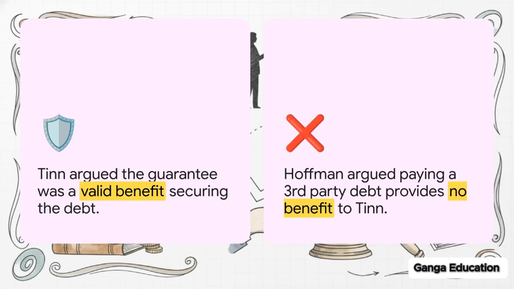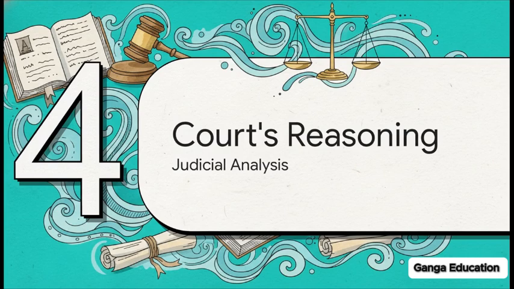They brought up a brilliant technicality. They argued that promising to pay a third party's debt provides no direct, fresh benefit to Tinn, meaning it's simply not sufficient consideration. All right, let's look at the court's reasoning.